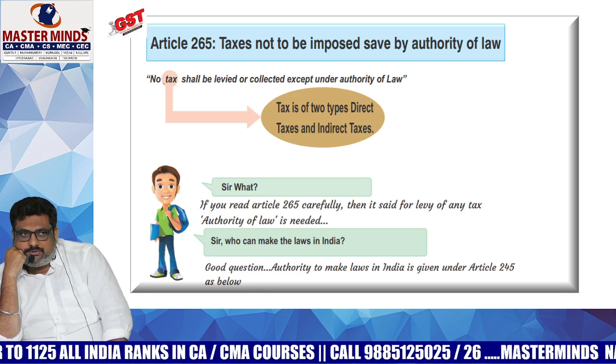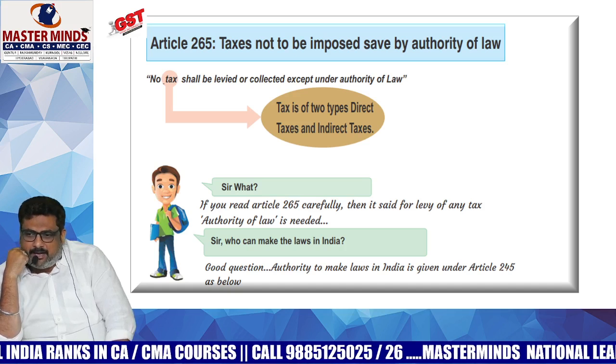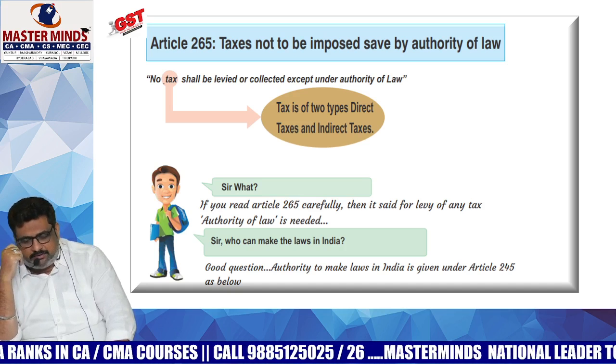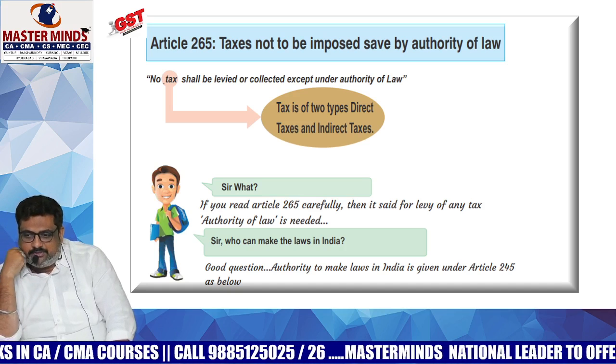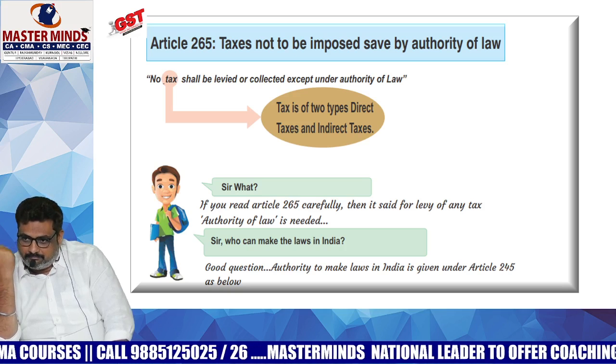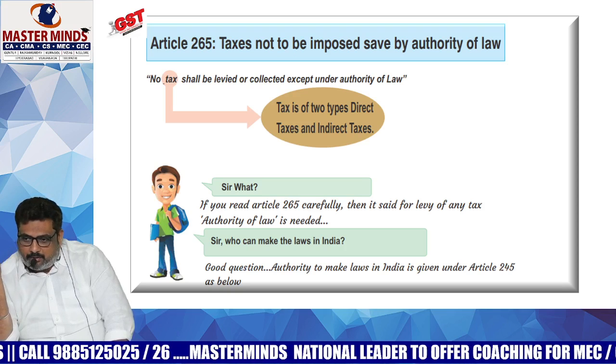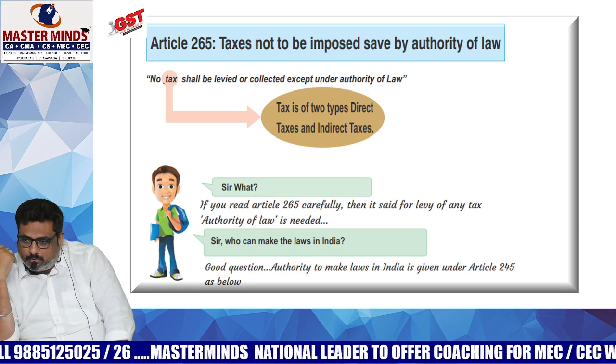Okay, that means the rate of tax will not be there in the act, it will be there in the rules, you are saying. Why would it be like that, if what you said is right? Why are the rates not there in the act, why are they in the rules?